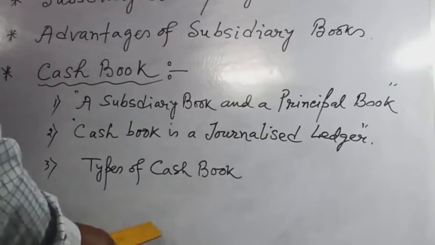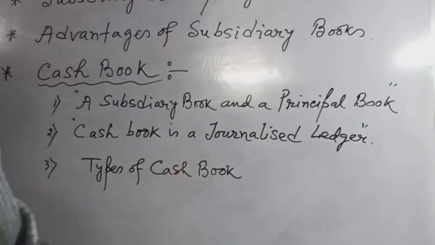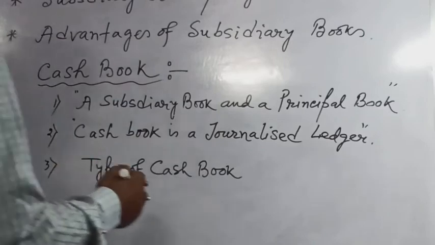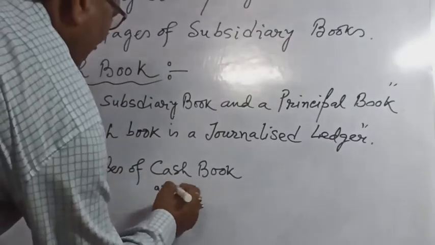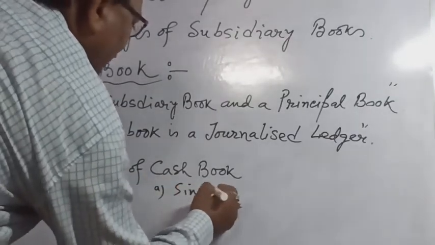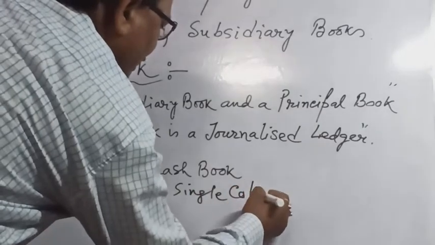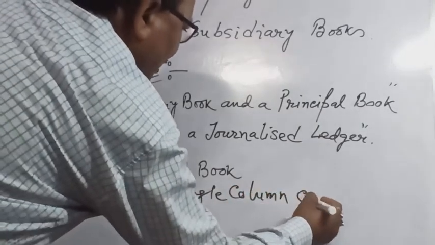Now, let's discuss the types of cash book. Cash book is generally divided into four types. Number one, single column cash book.